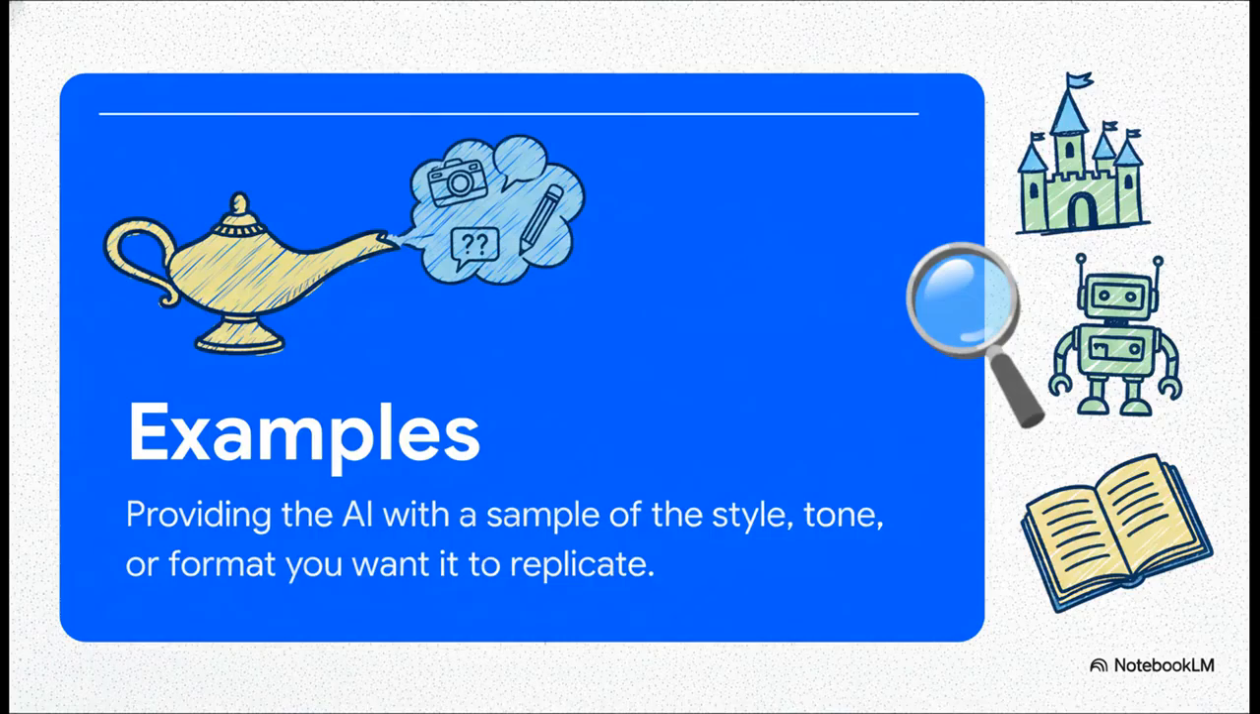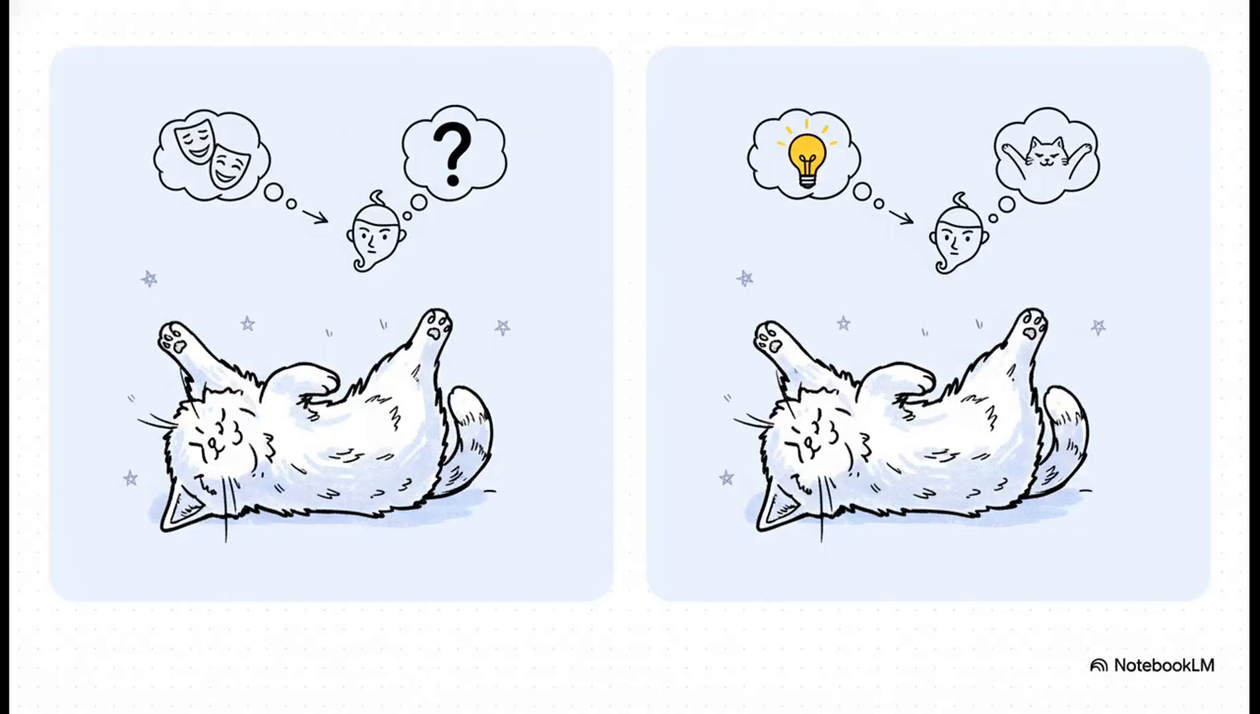E is for examples, and honestly, this might be one of the most powerful tricks in the book. If you want the AI to adopt a certain style or tone, the absolute easiest way to get it right is to just show it an example of what you mean. I mean, look at this. If you just ask for a funny caption, the AI has no idea what your sense of humor is. But if you give it a short example of the kind of humor you want, say a sarcastic inner monologue style, it can learn from that and give you something that is so much closer to what you actually had